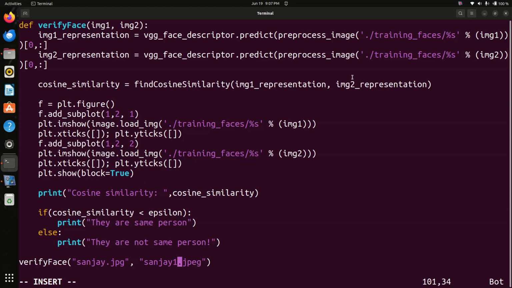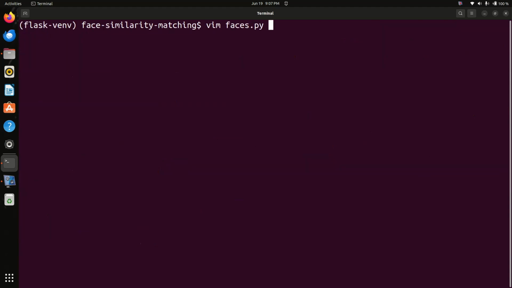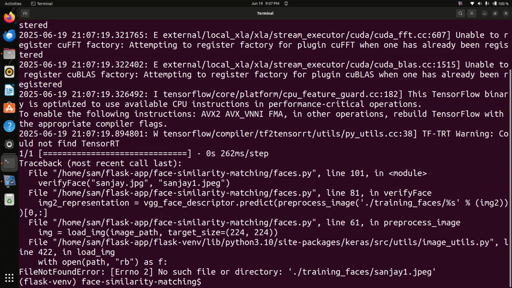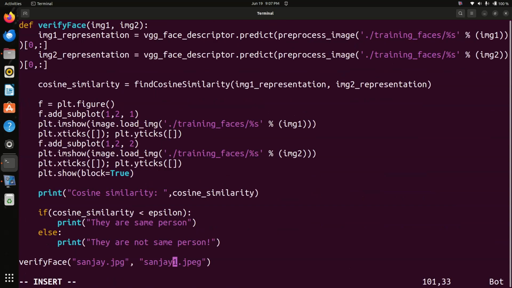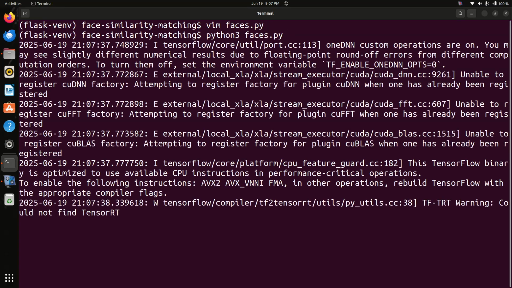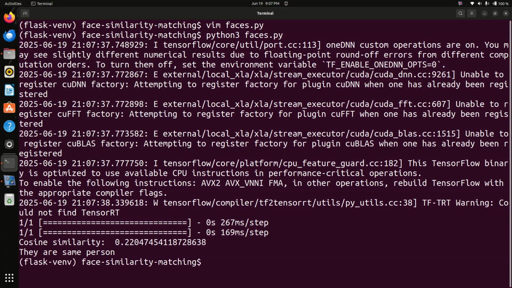Now I will execute the program. Yes, cosine similarity, they are the same.